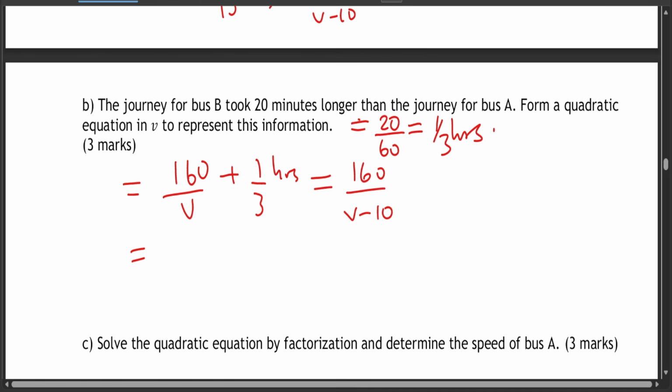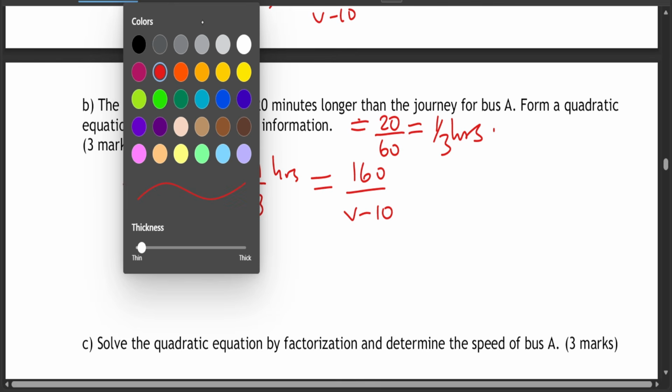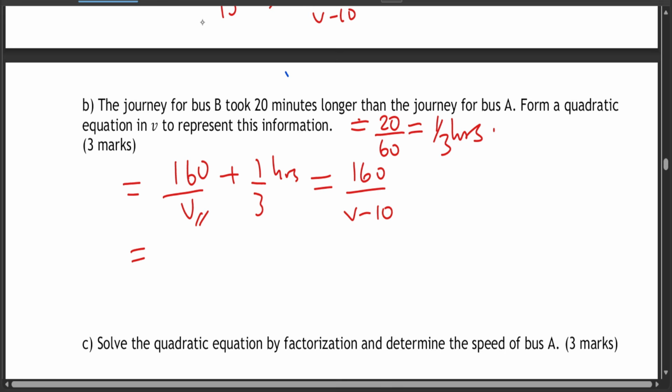And how do you form a quadratic equation? Very, very simple. And that is you multiply by the denominators. Now for here, the simple way that I can show you, because this is v, you have 3, and v minus 10. So for the first one, let me use another different color. For the first fraction, you multiply with 3 times v times v minus 10. For the second one, you multiply 3 v into bracket v minus 10.